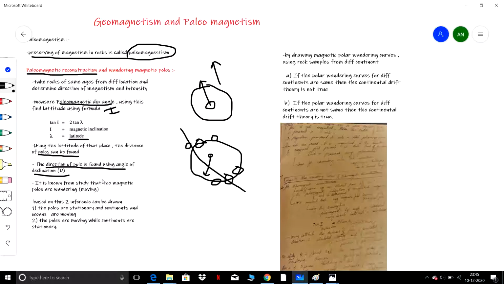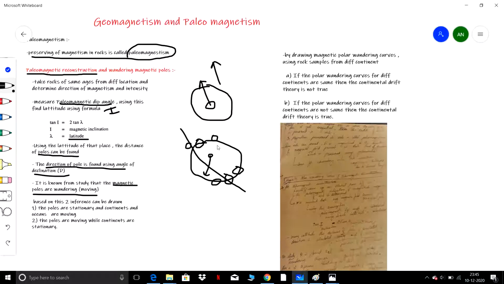So we found the polar position, but studies have concluded that magnetic poles are wandering, and we need to find how. This can be done by collecting rock samples of different ages from different continents. Two inferences can be drawn from this: the poles are stationary and the continents and oceans are moving, or the poles are moving and the continents and oceans are stationary.